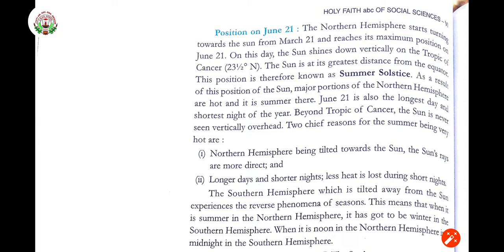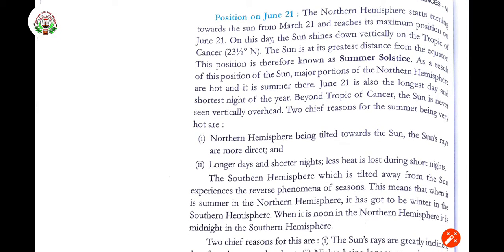On this day, the sun shines down vertically on the Tropic of Cancer, that is 23.5 degrees in the northern side, so those places get vertical rays. The sun is at its greatest distance from the equator, the longest distance from the equator. This position is known as summer solstice.